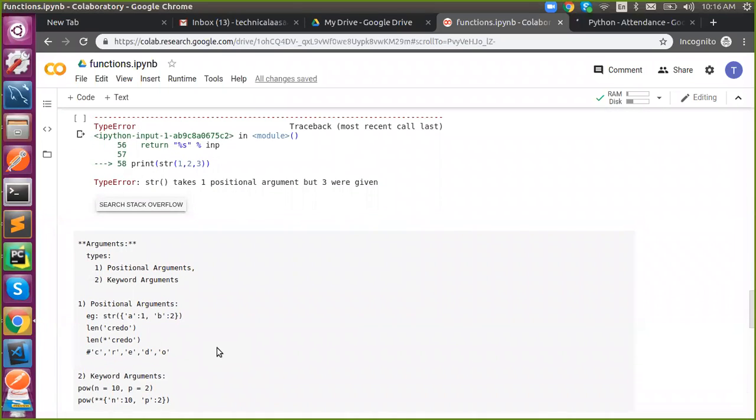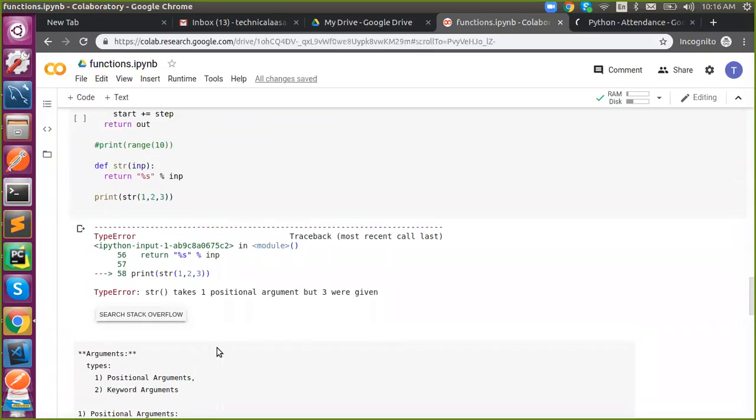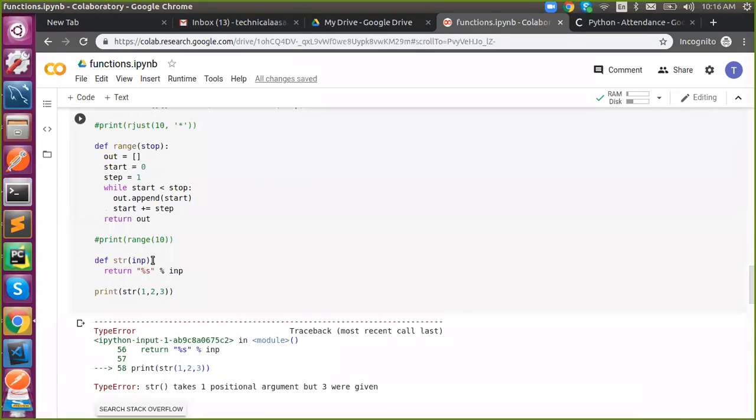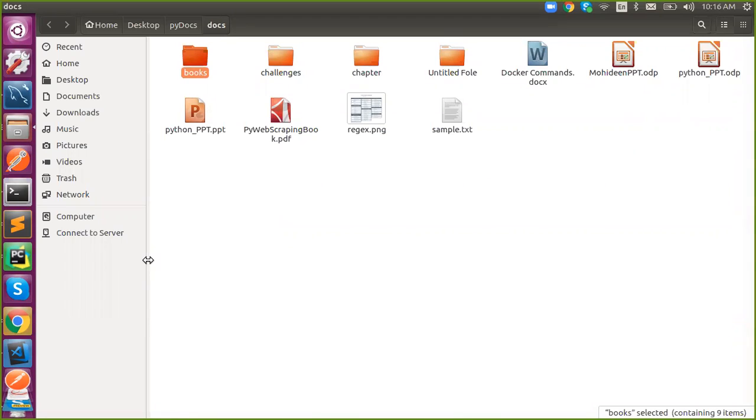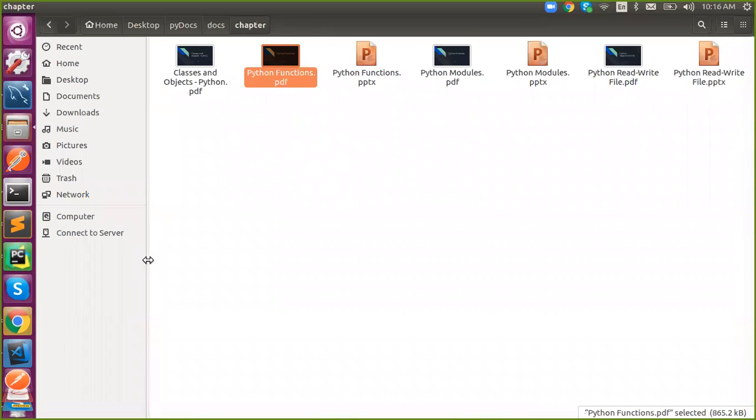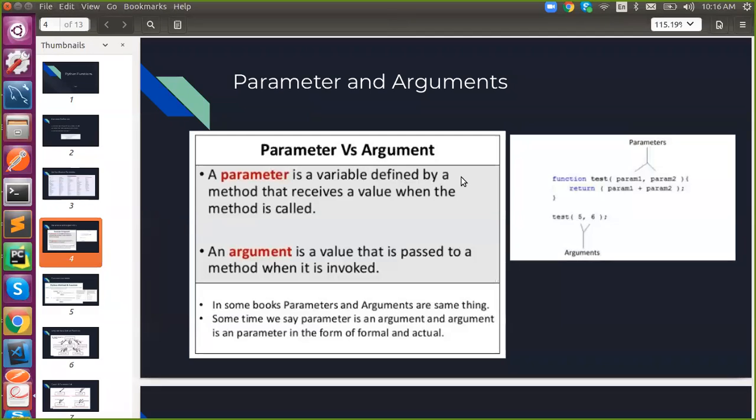Yesterday we talked about arguments and parameters. What is argument and what is parameter? Parameter is a reference which is going to receive a value. Argument is a value which you are passing into a function. So parameter is a variable defined in a method to receive a value.